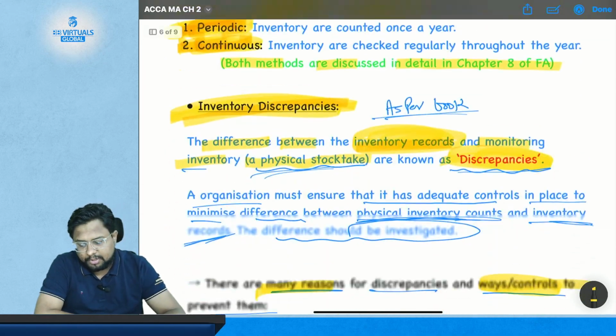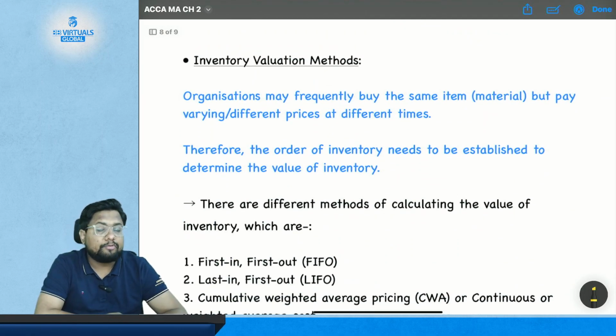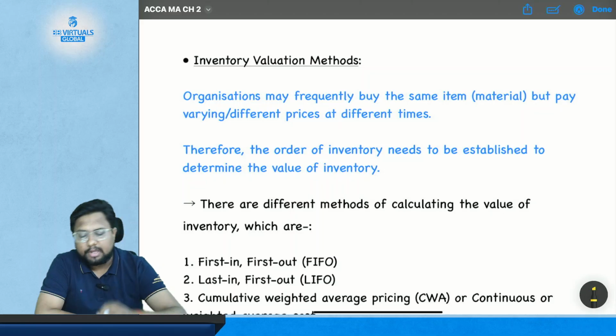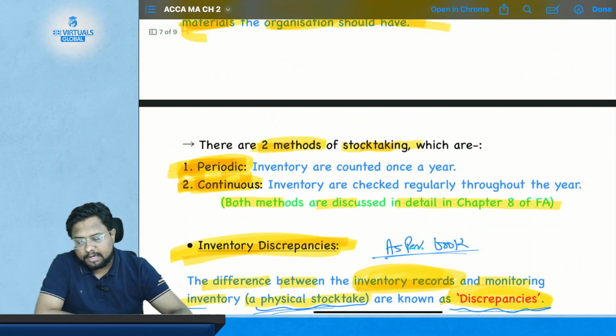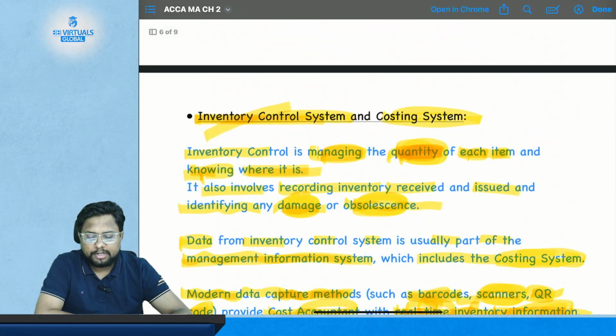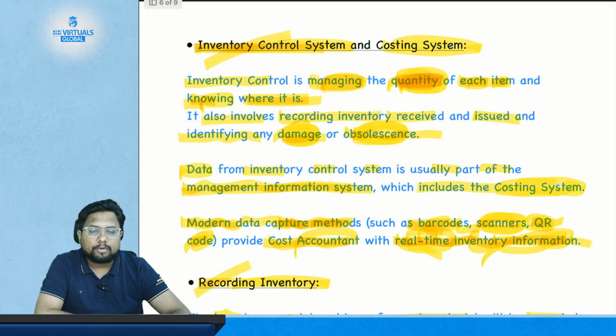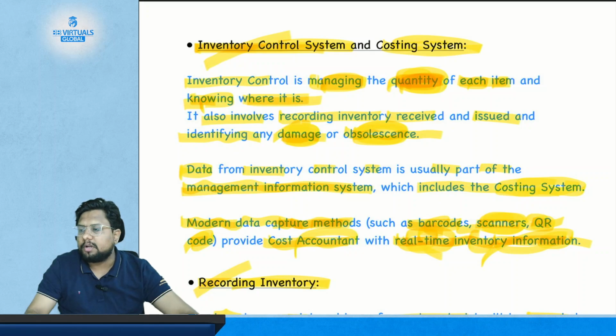Now we have discussed this topic also. The last topic for the day and for the chapter is inventory valuation method. But before going to this topic, I request you to take 5 minutes to read all the topics that we have studied today, so that you will be able to understand the upcoming topic. Just take 5 minutes, read this slowly, and then we will come back and complete the last topic for the chapter.